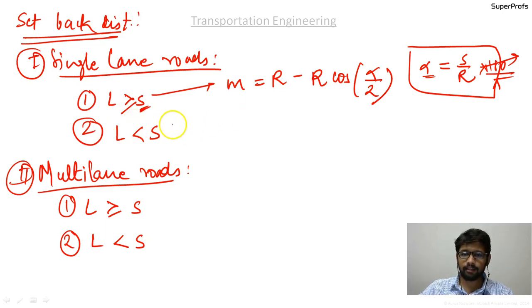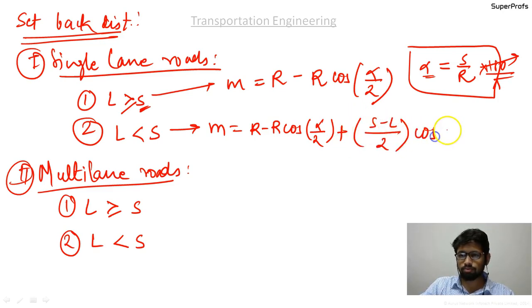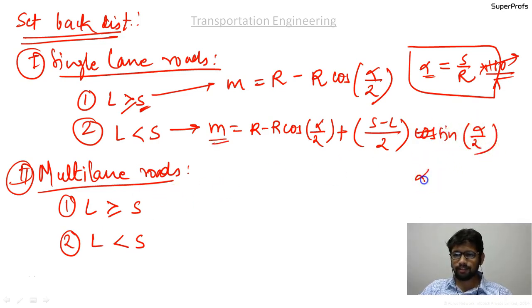And the second formula is also pretty simple. M equal to r minus r cos of alpha by 2 plus some additional things, that is s minus l by 2 sine of alpha by 2 again, where alpha is given as L by R into 180 by pi.